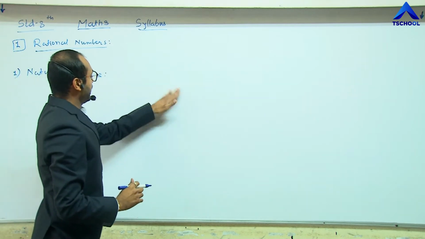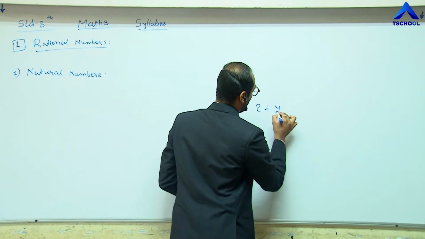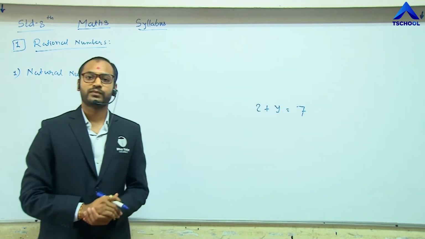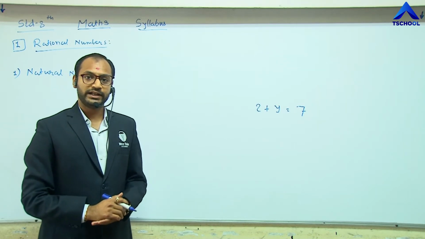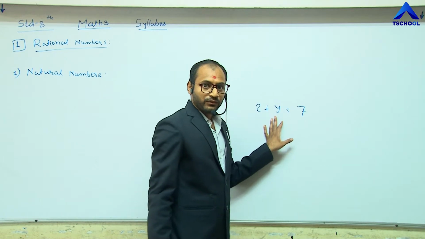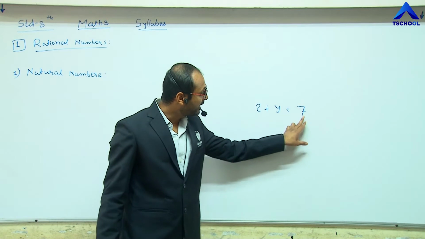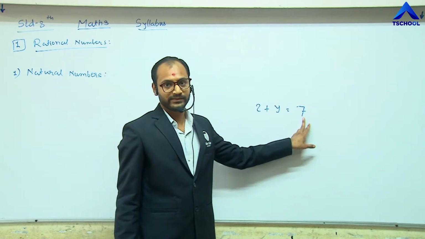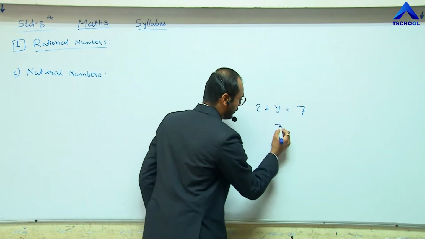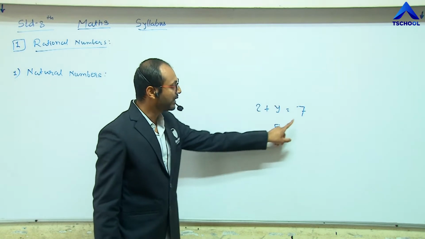Suppose we take the equation 2 plus y equals 7, and we studied how to solve this. For what value of y do we get the answer 7? If we put 5 instead of y, then 2 plus 5 gives 7.